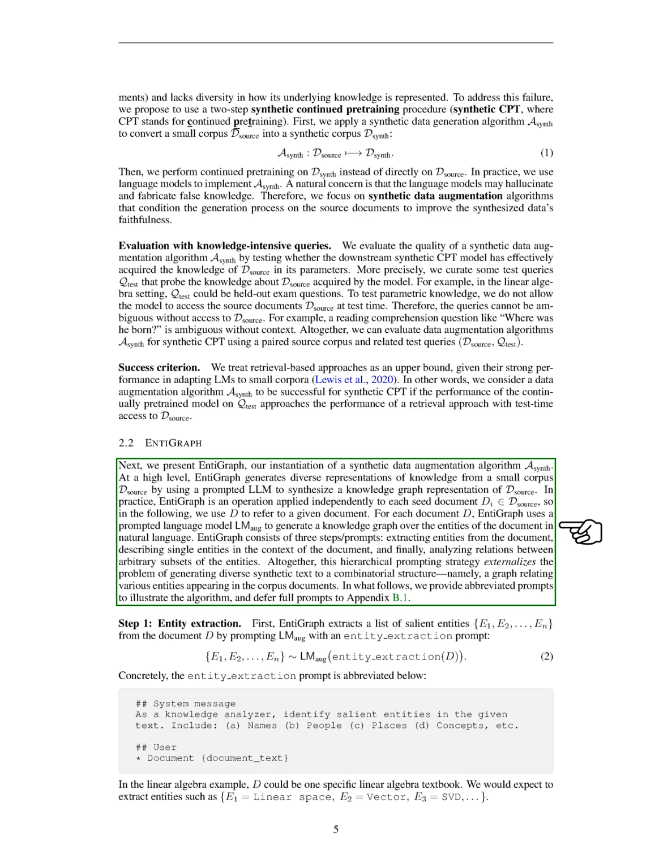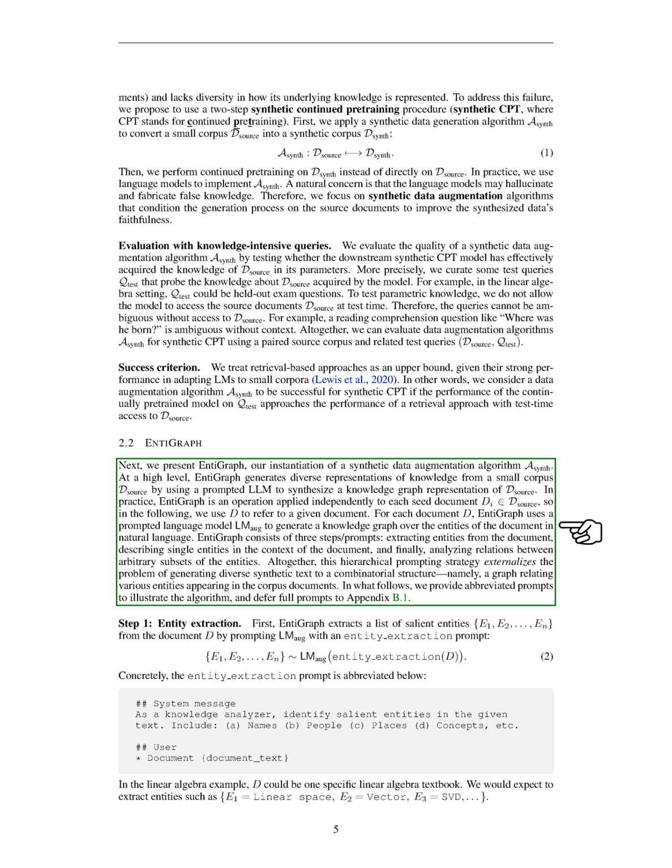EntiGraph generates diverse representations of knowledge from the small dataset Ds by using a prompted language model to create a knowledge graph. This process is applied to each document in Ds. For each document, we use a language model to generate a knowledge graph that represents the entities within that document. EntiGraph consists of three main steps. First, we extract important entities from the document. Second, we describe each entity in the context of the document. And third, we analyze the relationships between different entities. This structured approach allows us to create diverse synthetic text based on a graph of related entities.